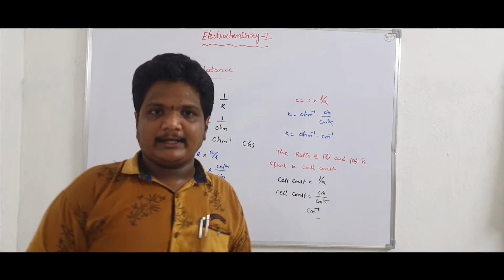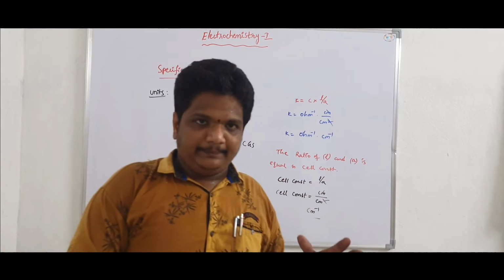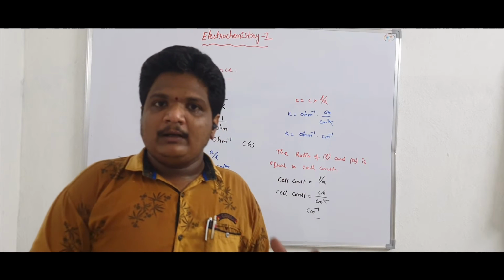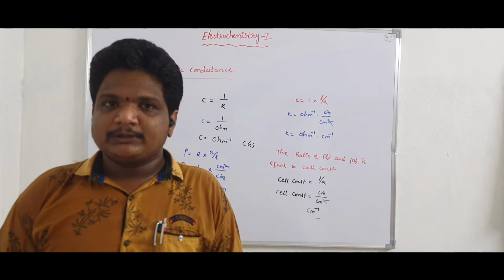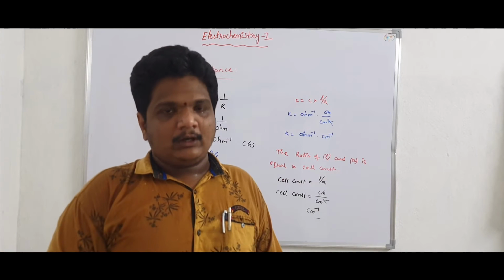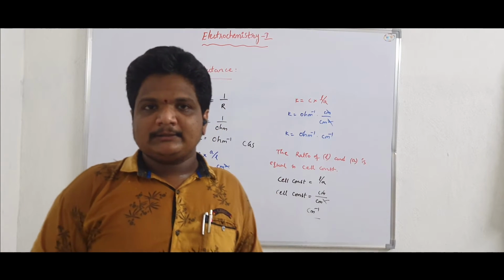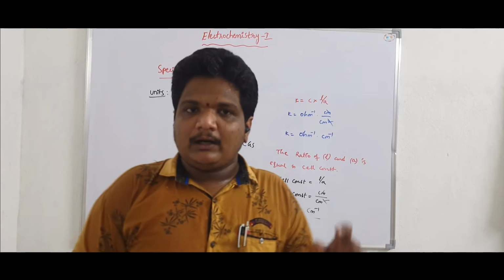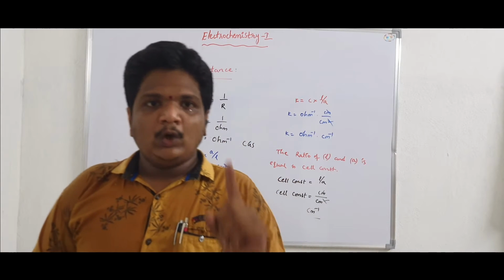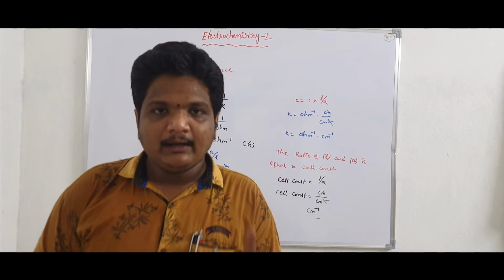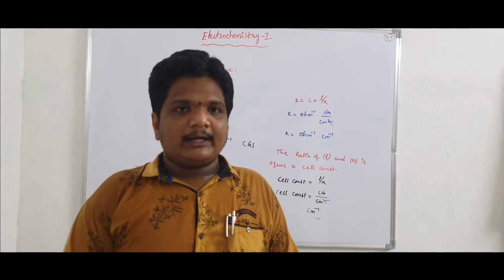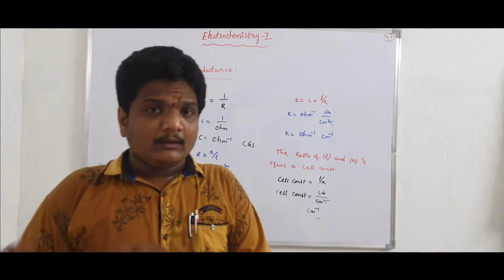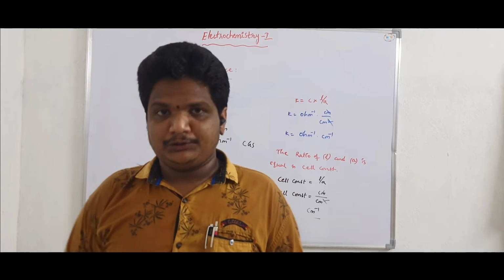In the case of conductance, the conducting power of all the ions present in the solution is nothing but conductance. Whereas in the case of specific conductance, it is the conducting power of all the ions present in the 1 cubic centimeter solution containing electrolyte.